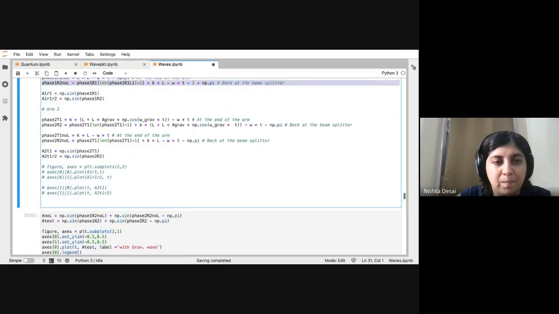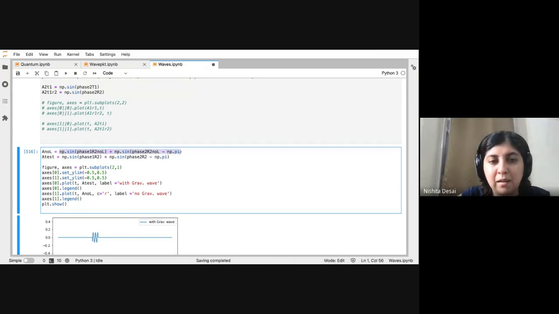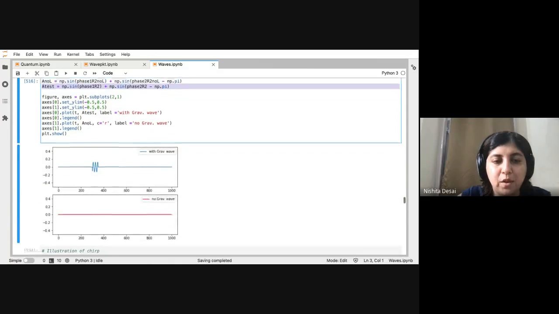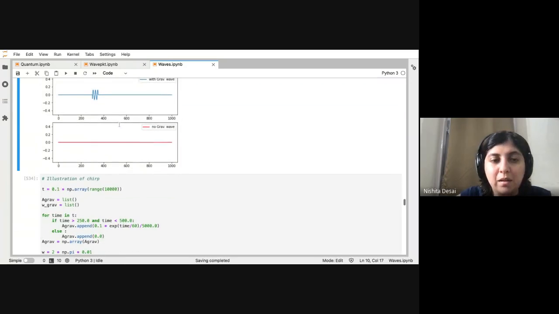So you sum up the effects from both cases, so no L, or with gravitational wave, and you can plot them. So this is essentially what you see. If you have no gravitational wave, as expected, there is no interference at all. Okay. But if you do have a gravitational wave, then in the time where the gravitational wave disrupted your phase, you will have this kind of a blip effect, where there is some beat efficiency going on inside. Okay. So this is what you expect.